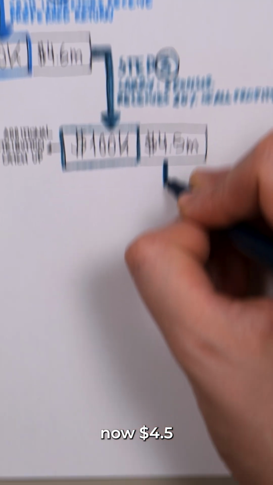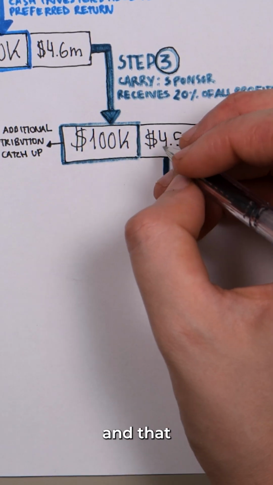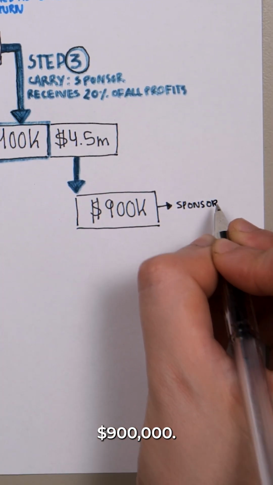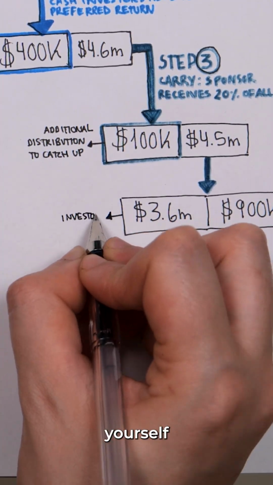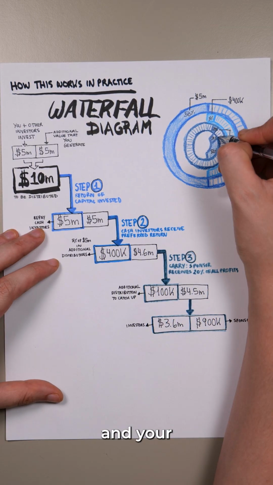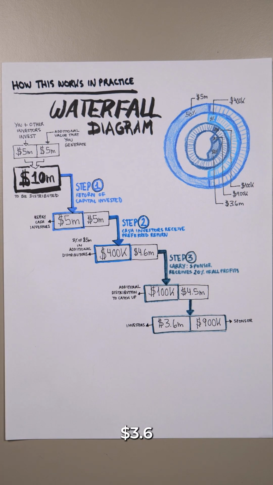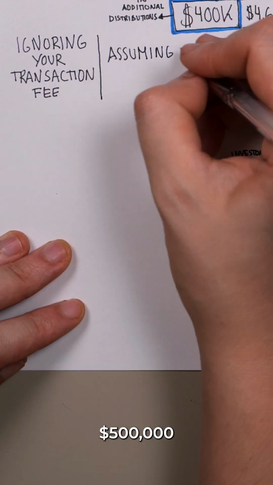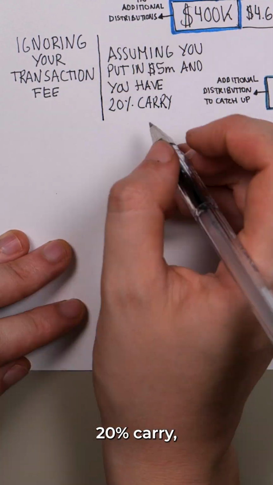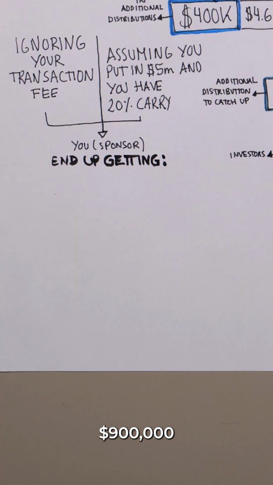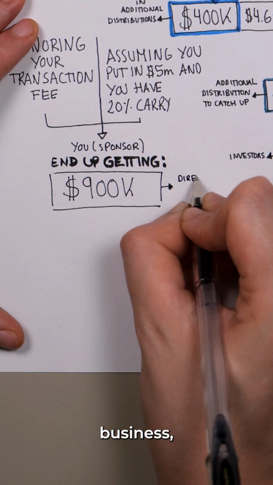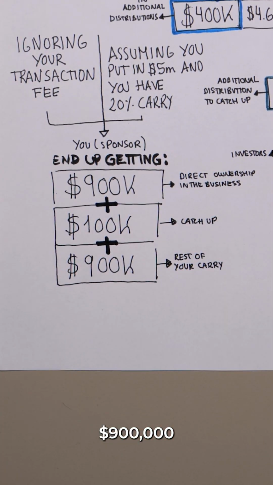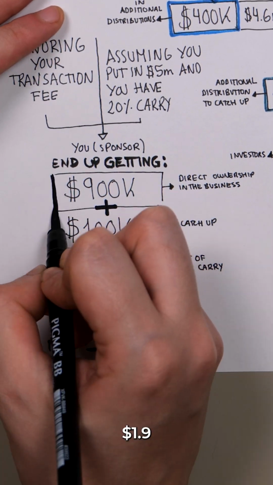There's now $4.5 million still to distribute, and that takes place based on an 80-20 split, where you get 20% or $900,000, and then investors, which actually includes yourself, again, for your capital investment and your transaction fee, receive $3.6 million. If we do the math in a simple way and ignore your transaction fee, but just assume that you put in $500,000 and that you have 20% carry, you'll end up getting $900,000 from your direct ownership in the business, your original $500K that you invested, plus $100,000 from your catch-up, plus $900,000 from the rest of your carry, for a total of $1.9 million.